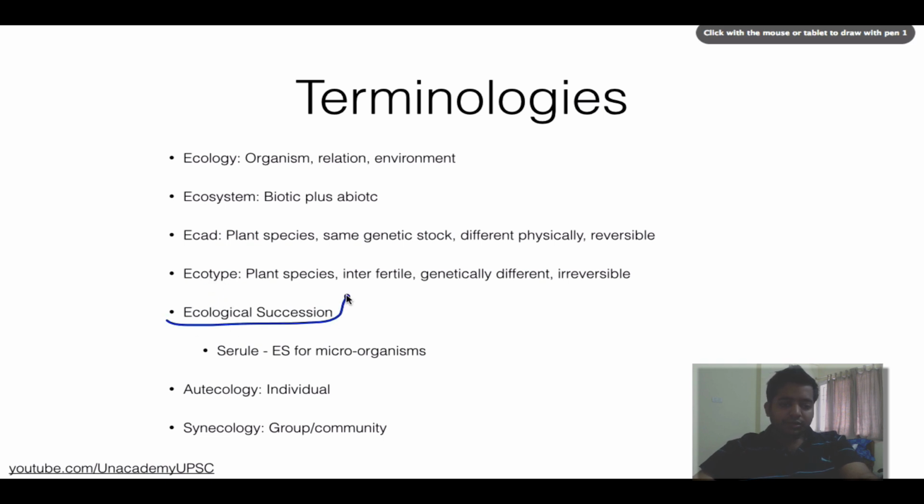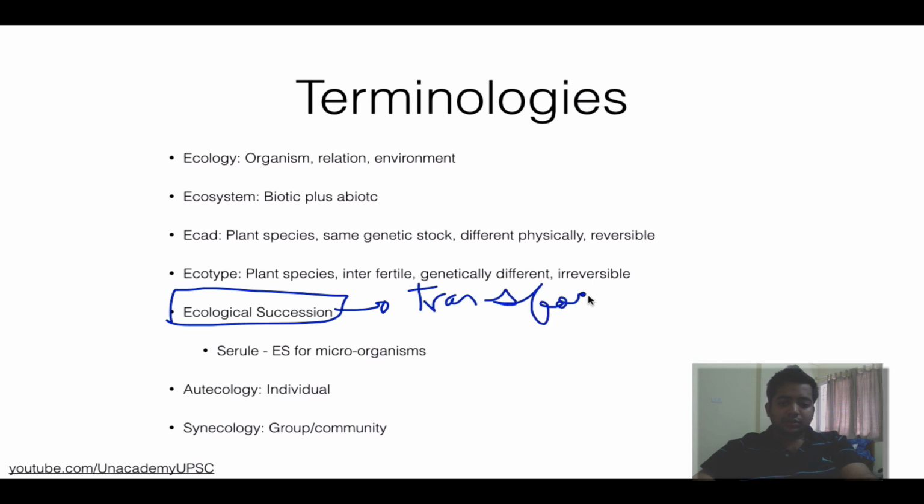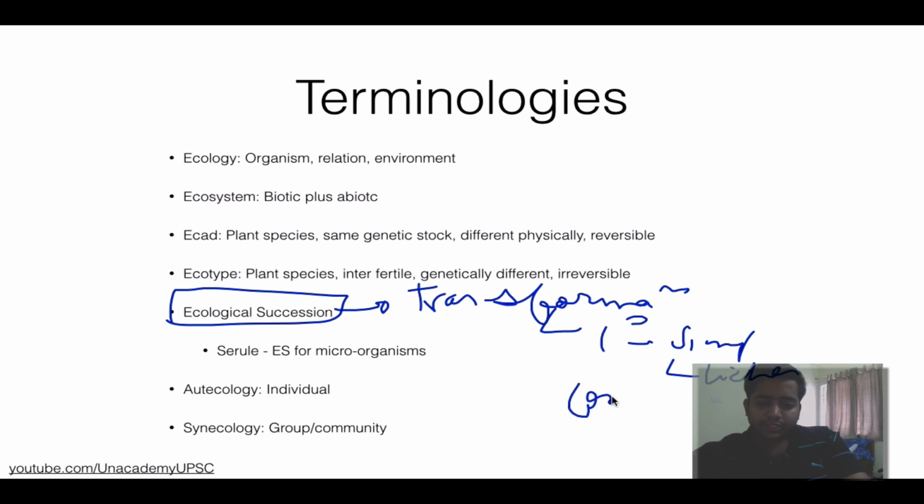Then guys, we have ecological succession. Ecological succession means transformation from primary simpler species like lichen etc. to very complex species which are called climax species.